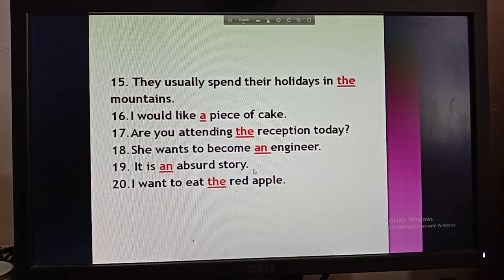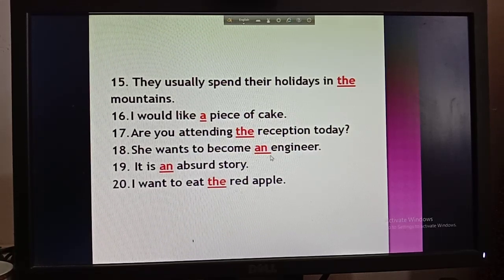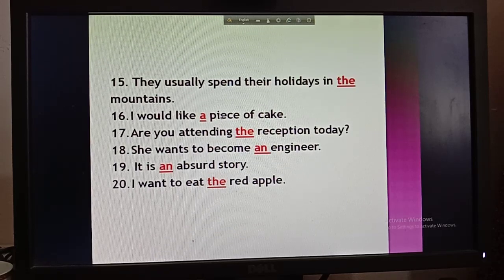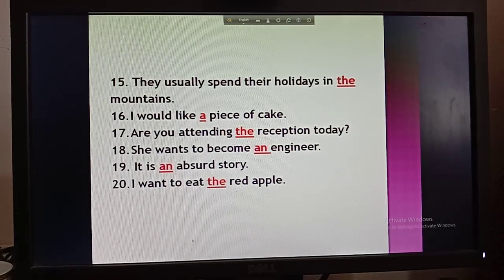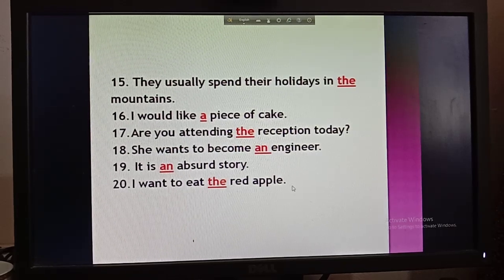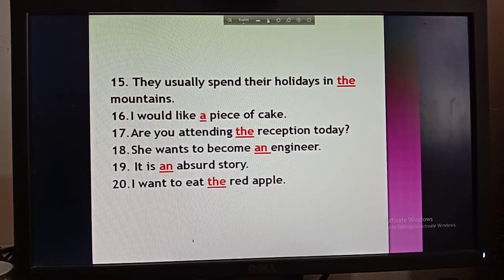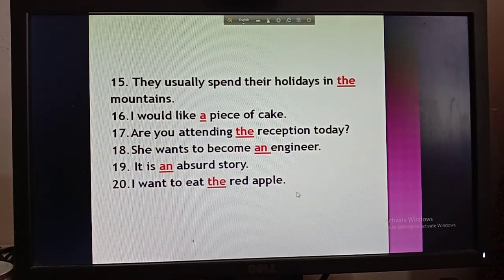So boys, I hope all of you have written the right answers, and if you have not written the right answer, no problem, just write the right answer beside your incorrect answer, okay, and try to use a red pen or blue pen. So boys, today I am going to complete or finish all our discussion on articles, and we are going to go for the new topic. Get ready for the new topic and try to write neatly and clean, okay? So boys, get ready.